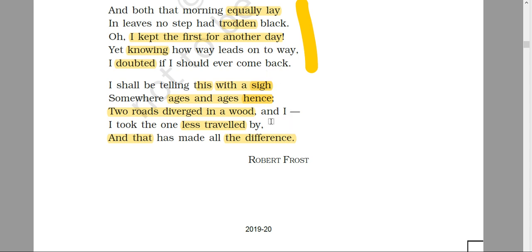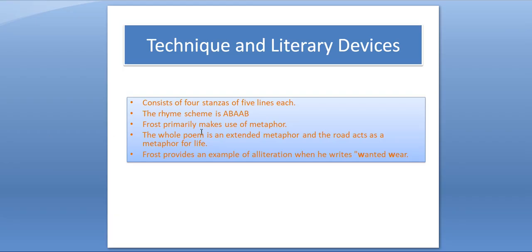That's why A, B, A. By, I and by, okay, same sound. That's why A, B, A, A. And difference, B, B. Okay, hence and difference are similar. That's why it is B, B. So the rhyme scheme is A, B, A, A, B.